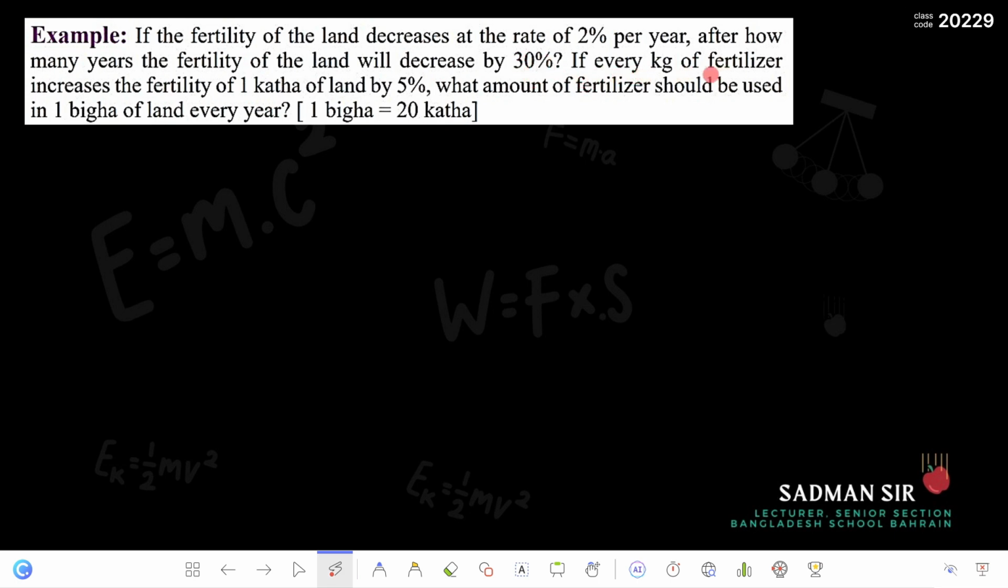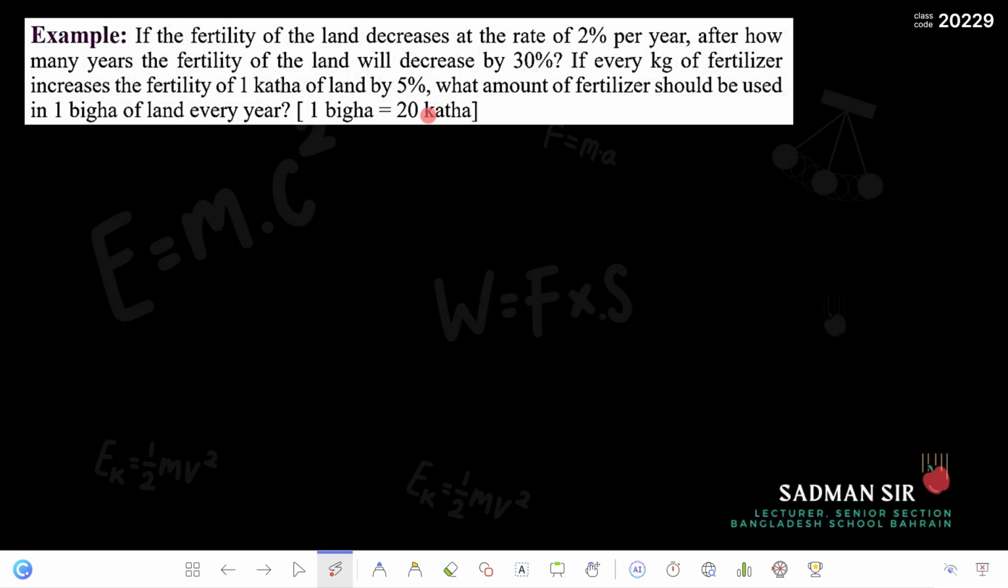If every kg of fertilizer increases the fertility of 1 kathah of land by 5%, what amount of fertilizer should be used in 1 bigha of land every year? And they have given you the information that 1 bigha is equal to 20 kathah.